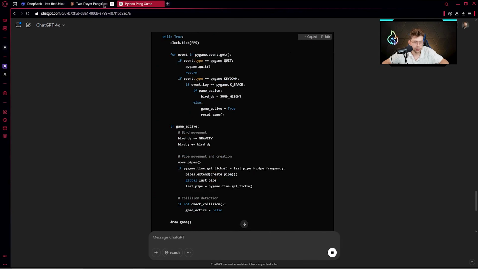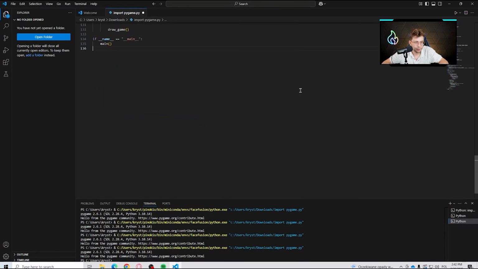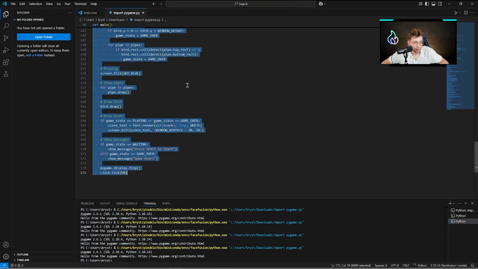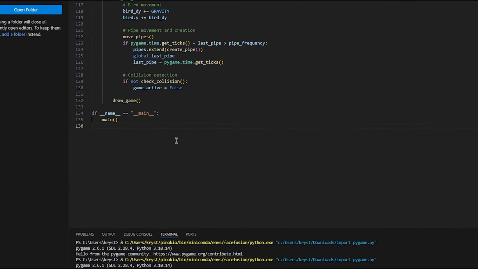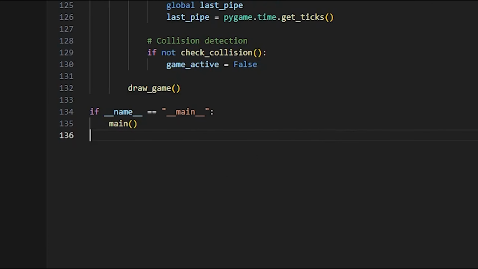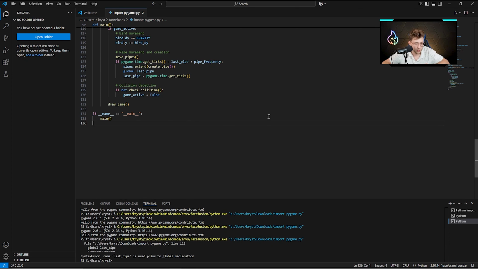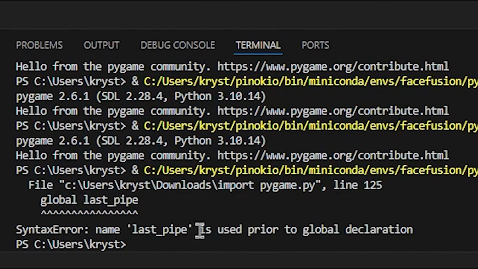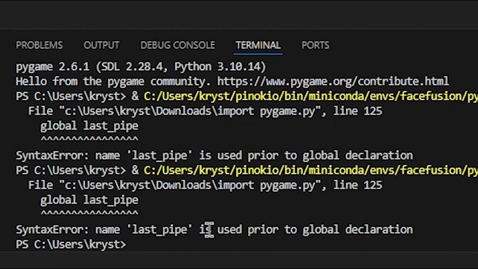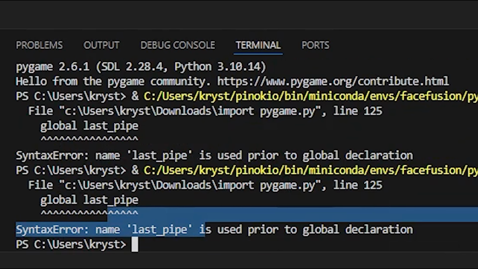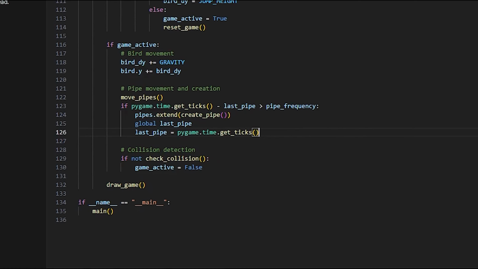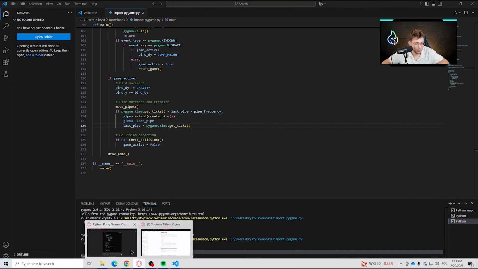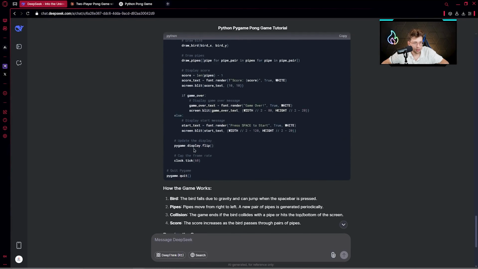ChatGPT created that. Let's go ahead. Now we can see that previously we had 175 lines, and when it comes to ChatGPT, we have only 136. So let's run it and see. Here we've got some problem. As you can notice, we can't run it. We have a problem in line 125. So now let's go to DeepSeek and see how it performed.